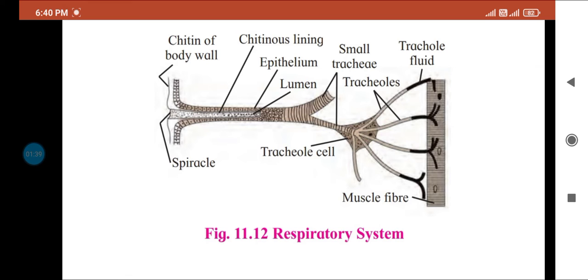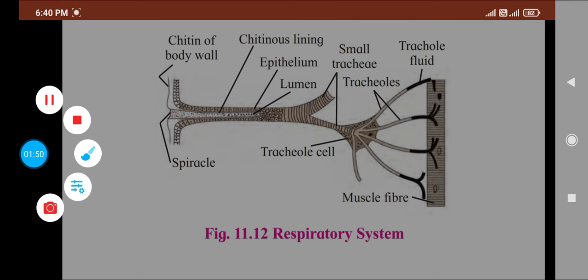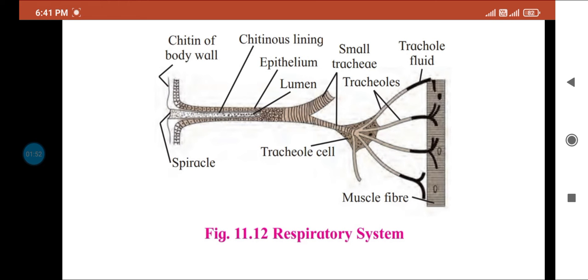Spiracle is an external respiratory organ of cockroach. Spiracle is an external opening through the skin. The chitinous body wall is a covering of the spiracles.